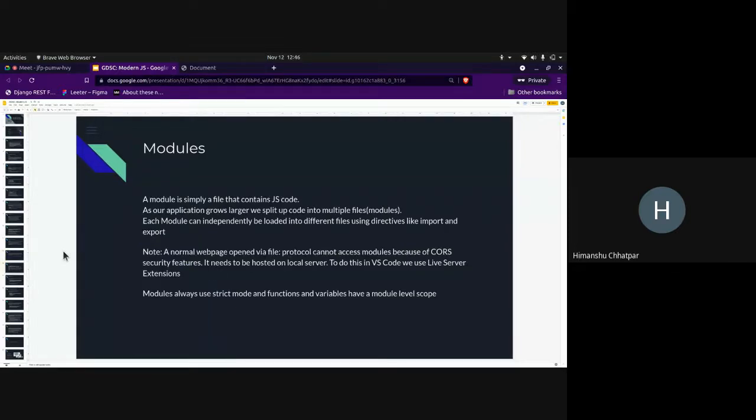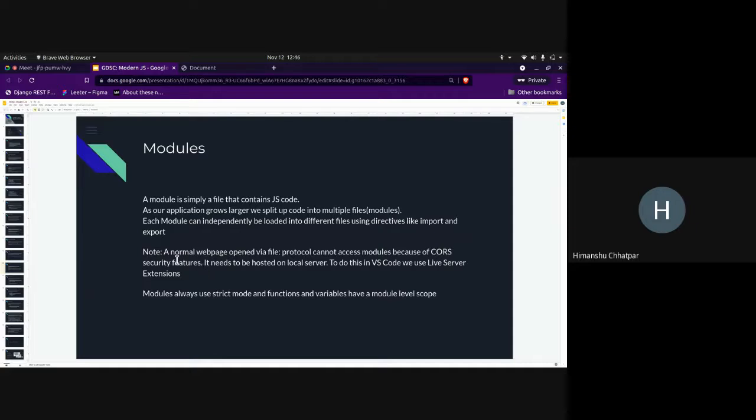Okay, so the last part is modules. So modules are essentially simply files that contain JavaScript code, right? So why do we use modules? Basically, since our code gets very big, we split it up into modules, right? So a module is basically a file that contains some JavaScript code. As our application grows larger, we split the code into multiple files. These are called modules. So each module can be independently loaded into different files using directives like import and export.